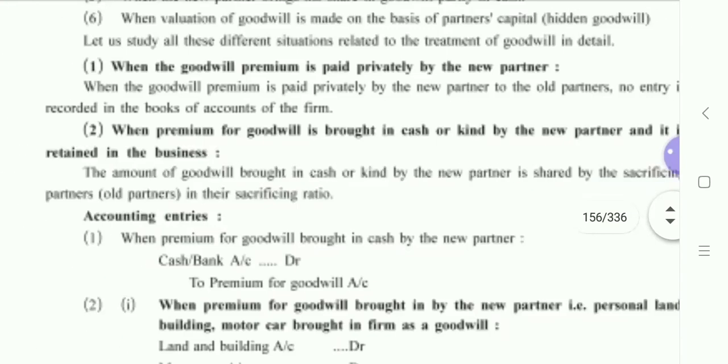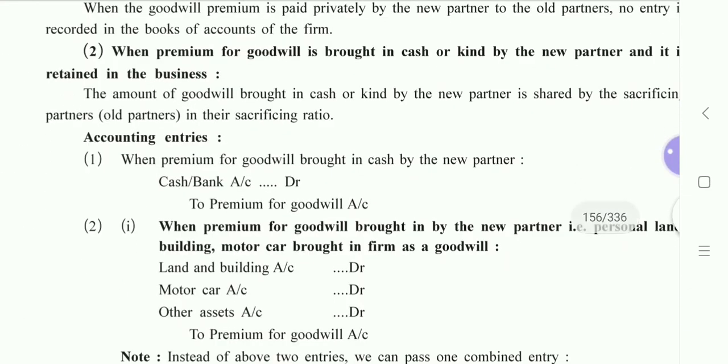What do they mean is, say for example, there are two partners A and B. C is the new partner. This is just for understanding. C is going to get admitted in the firm. So definitely the profit and loss sharing ratio of old partners is going to decrease.